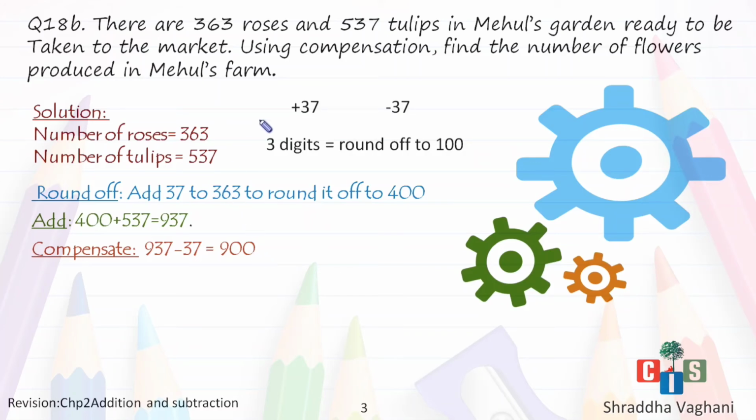So by using the compensation method, I found out the answer that there are 900 flowers produced in Mehul's garden. Clear with it? Students, sorry for the inconvenience. Here it is a garden. Clear? The next part is the number pattern. These questions are not from your revision worksheet. They are just randomly chosen by me. So I'm going to just explain to you the concept of the number patterns.